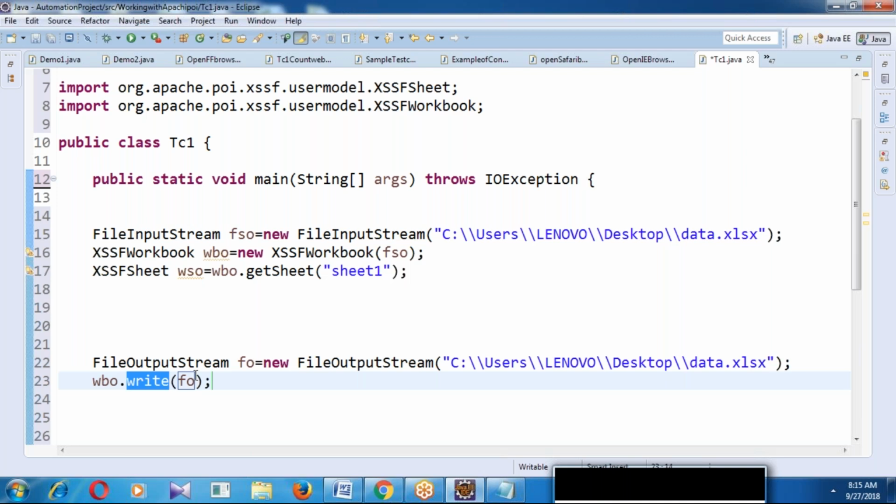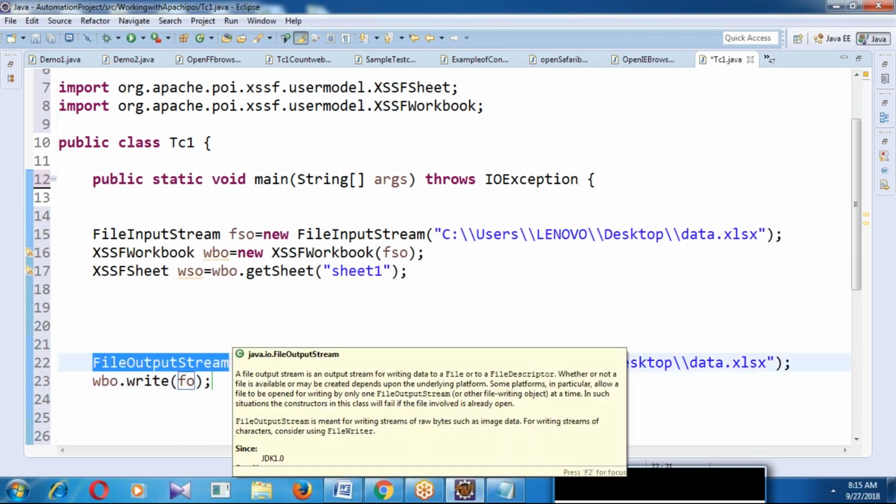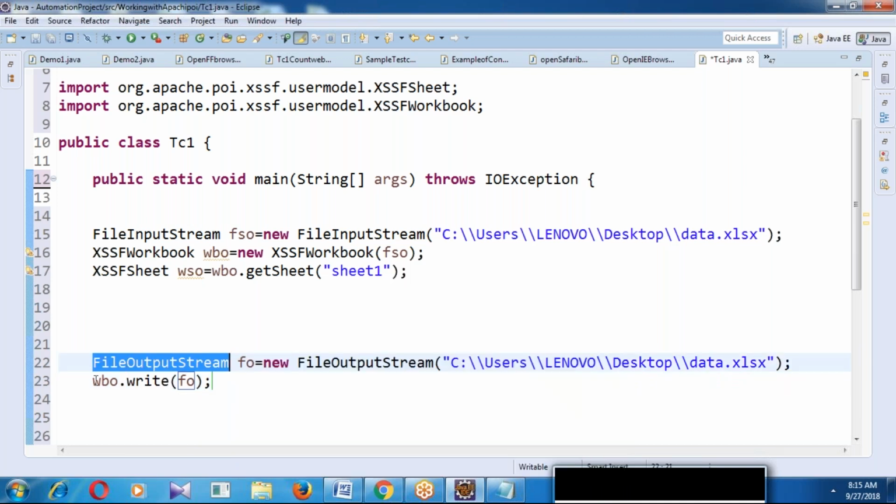FO object variable means what? FileOutputStream.